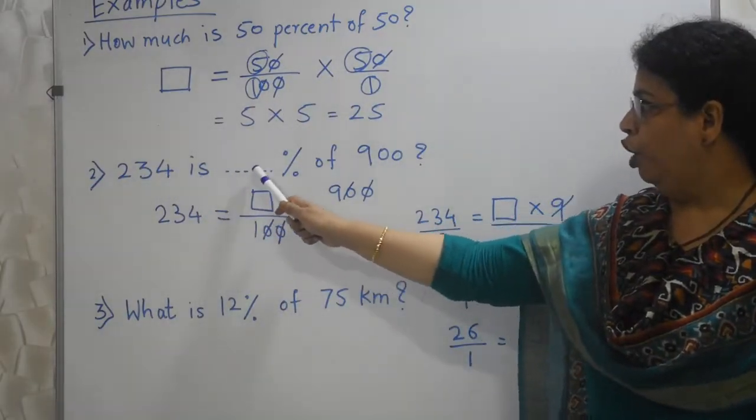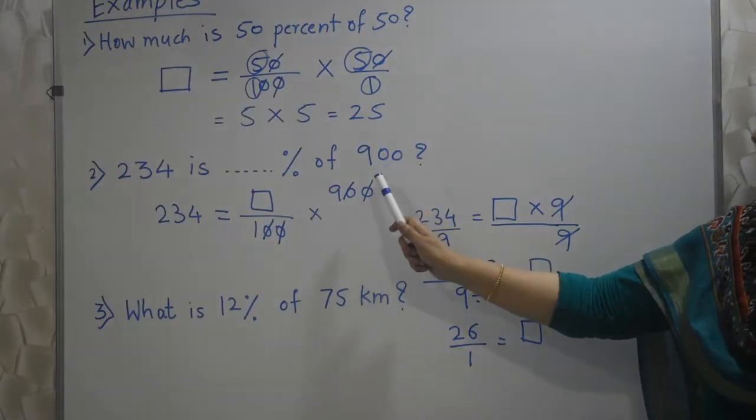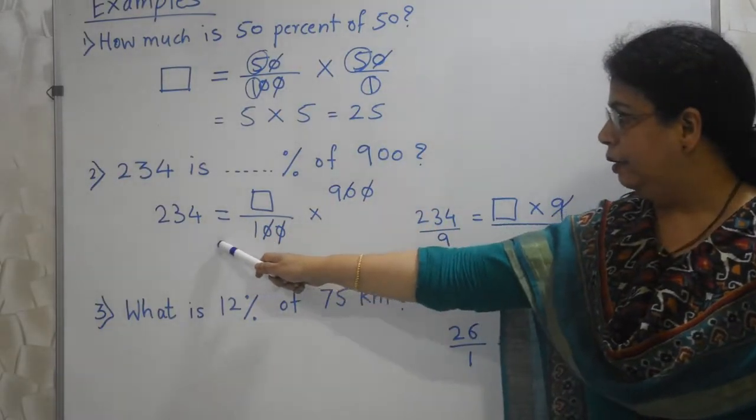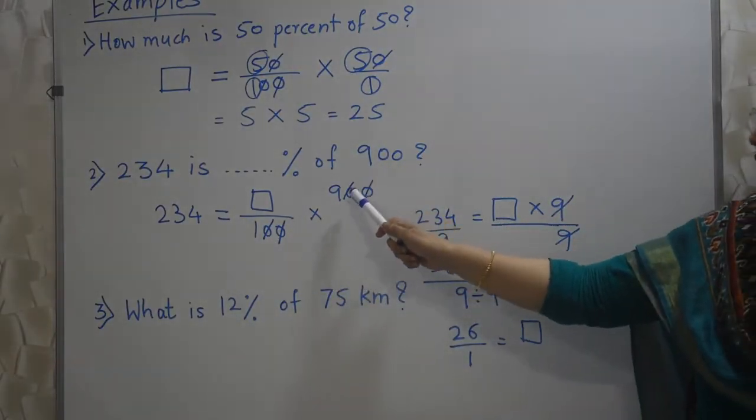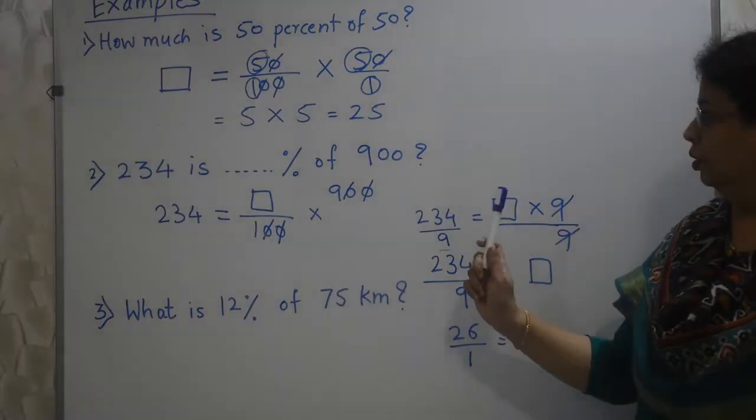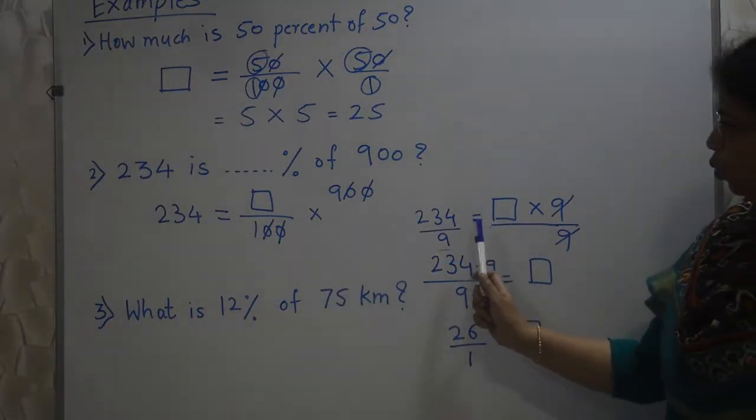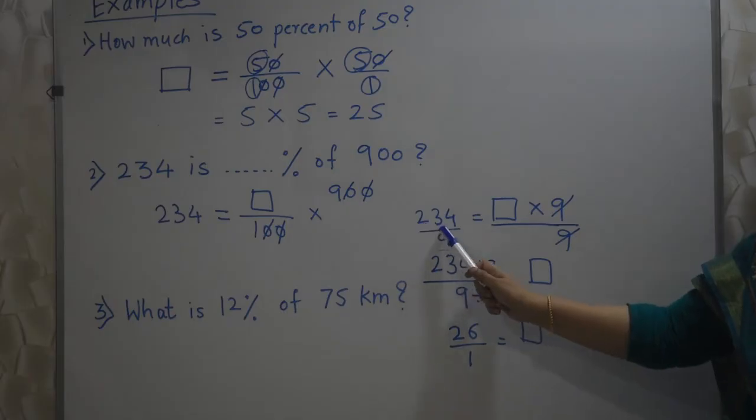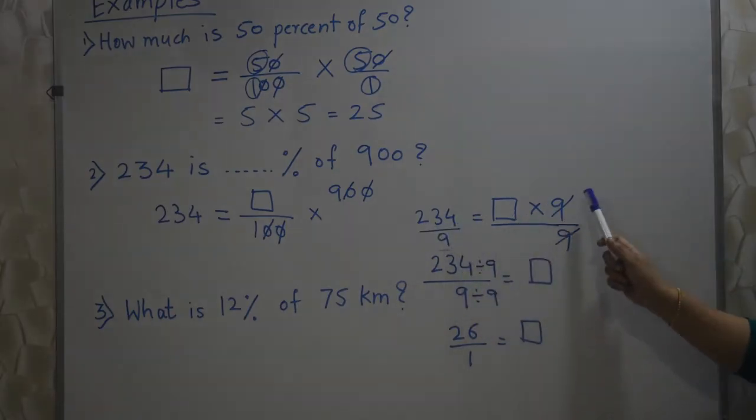234 is what percent of 900? I have translated that in mathematical terms. First I removed both the zeros. See, after removing zeros, what did we get? 234 is equal to box into 9.